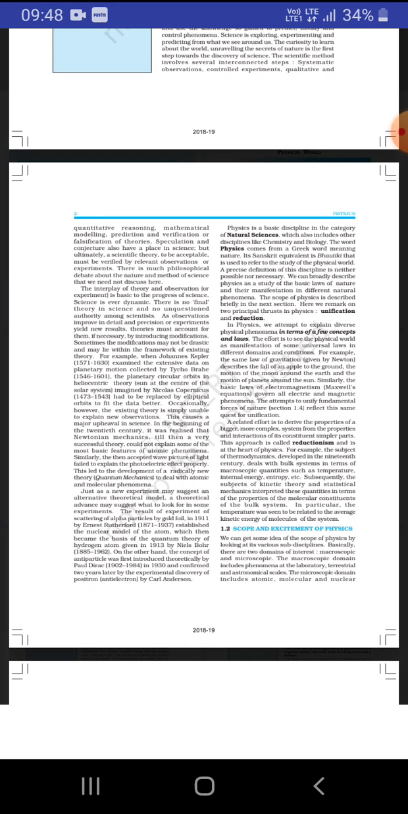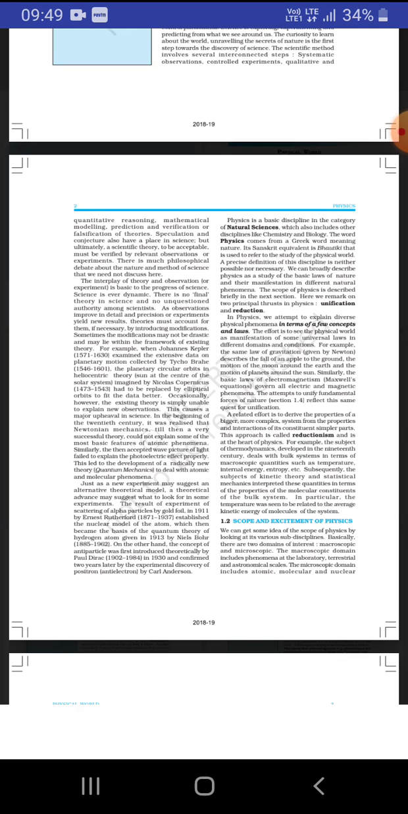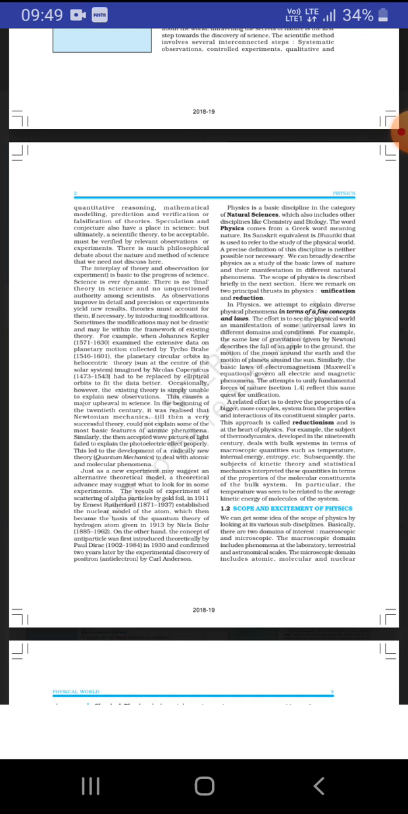And in physics we attempt to explain things in terms of a few concepts and laws, how it works, the laws we explain in physics. And many more laws are the law of gravitation, law of electromagnetism, the law of gravitation Newton explained, and many other laws are there that I have explained. And a related effort is that we derive a property of a bigger, more complex system from the properties and interaction of its constituents, the simpler parts.